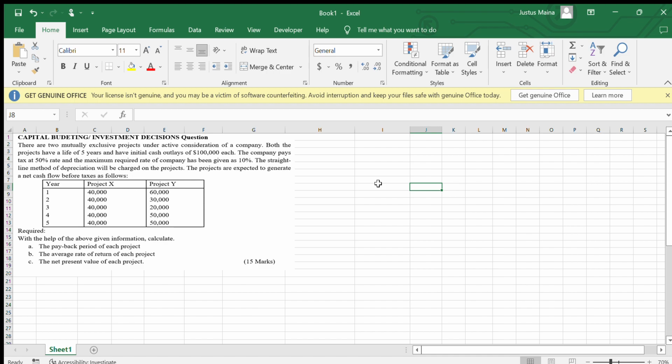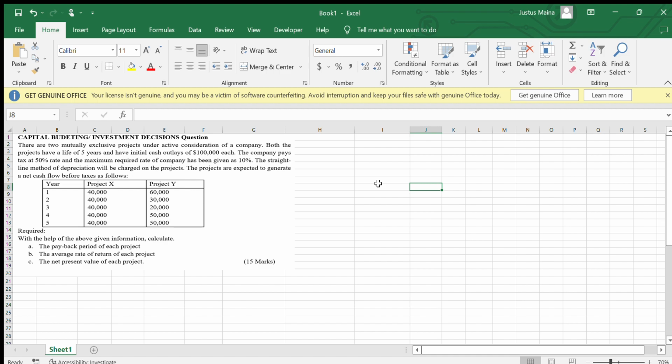So you must be asking ourselves, what is this thing that we are calling capital budgeting? We usually say that it is the process of evaluating specific investment decisions. Or we can say that capital budgeting is the process used by an organization or a company to determine whether a long-term investment is worth pursuing. Therefore, we can say that capital budgeting is used to determine which non-current asset purchases should be accepted and which one should be declined. So in that case here, we can think of Project X and Project Y.